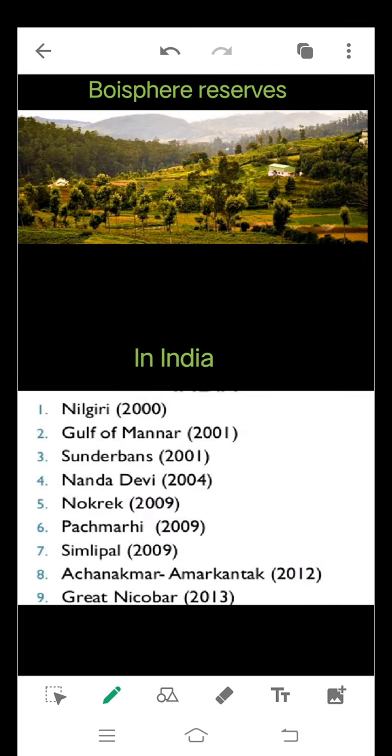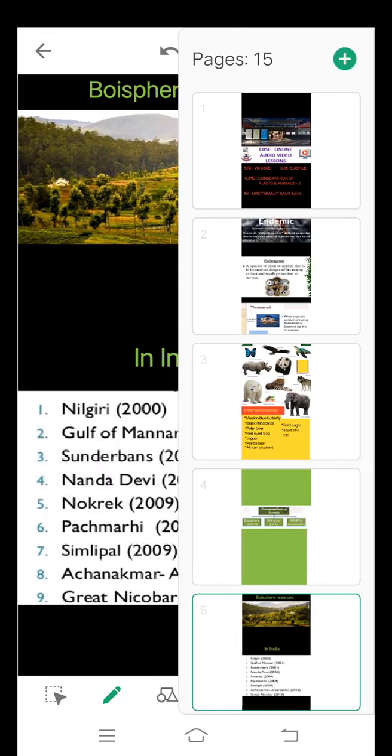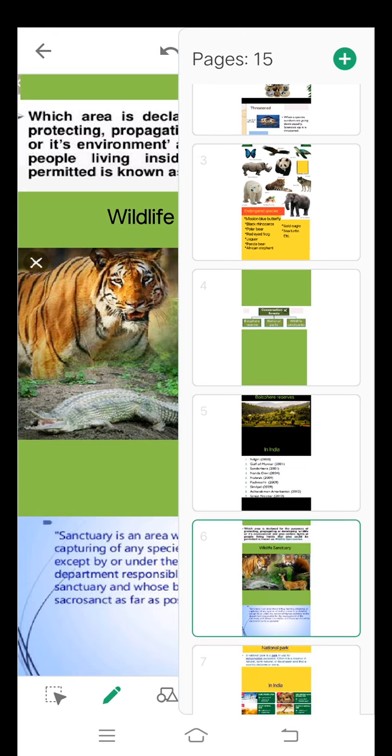These are large areas of protected land for conservation of wildlife, plant and animal resources and the traditional life of the tribals living in that area. In India there are biosphere reserves in many places, like Nanda Devi, Sundarbans, Pachmari, Great Nicobar. All these are biosphere reserves where wildlife is protected and conserved.